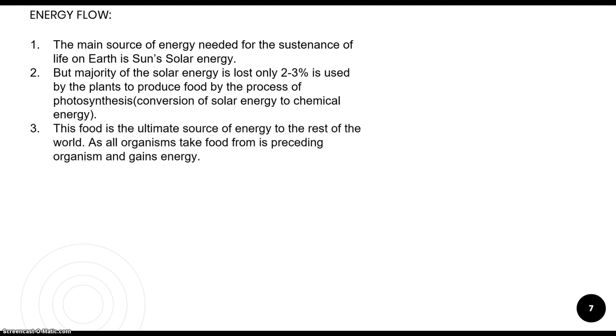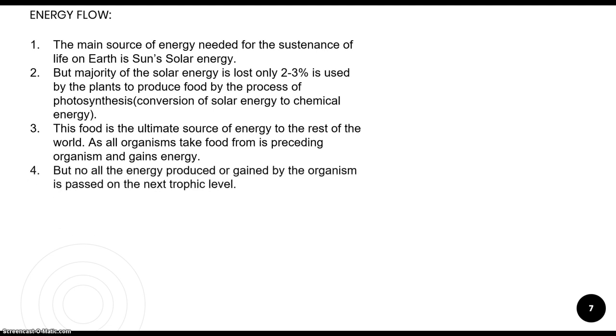This food which is produced by the plants is used by the rest of the world for their own energy demands. Whenever we need energy, we take food. This food comes from where? It comes from plants. So somehow, we are indirectly or directly related to these plants for our energy consumption. Next, the energy that is produced by the organisms passes on to the next trophic level. Whatever energy a plant produces is passed on to the consumers. Only a portion of this energy is transferred from one level to another.